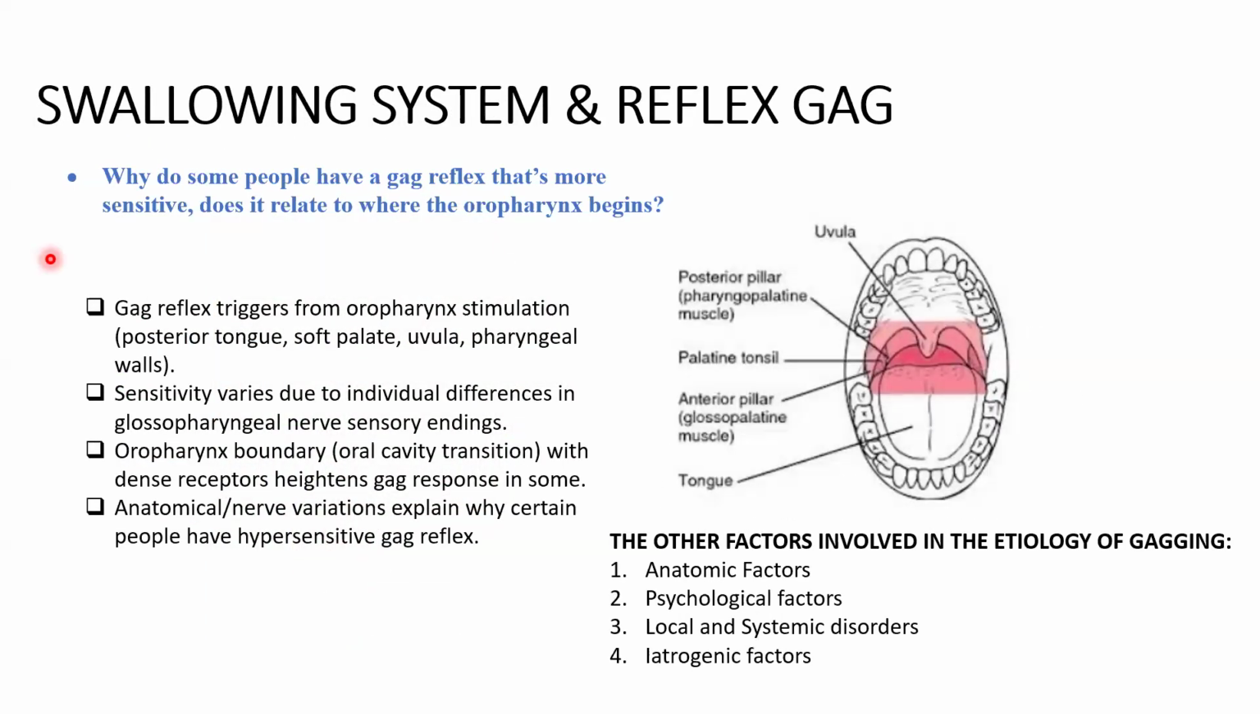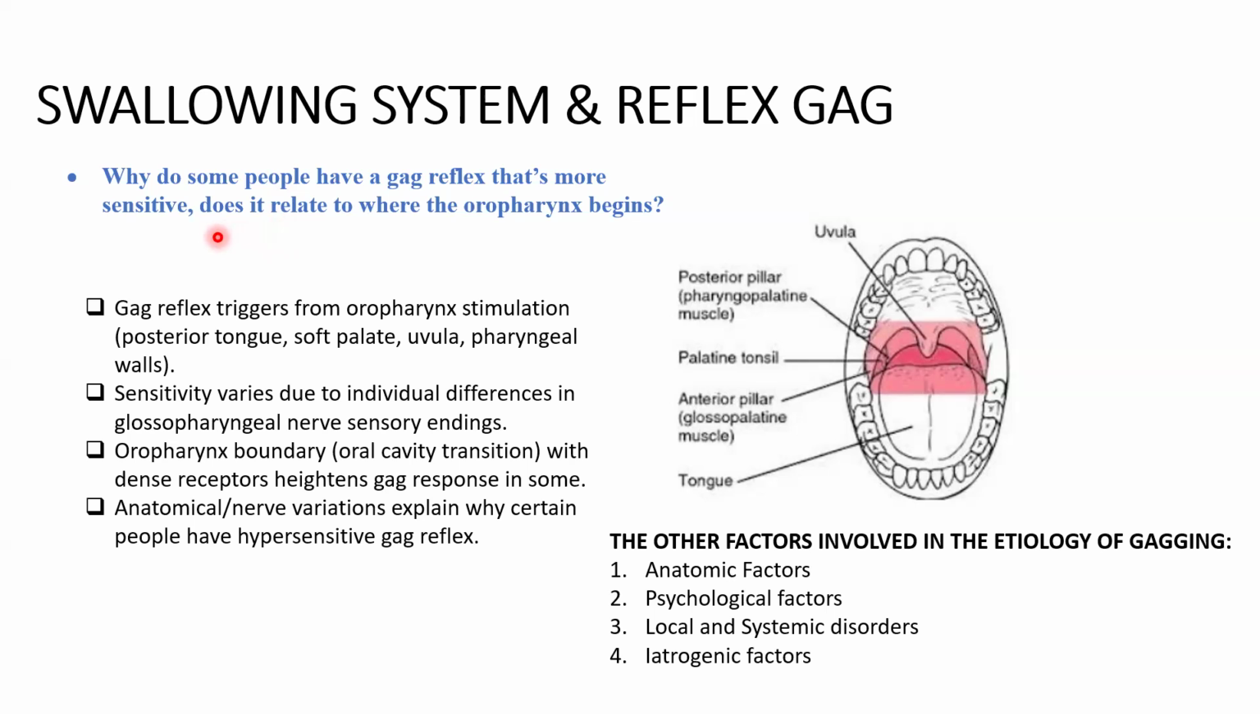Now we continue with the swallowing system and the gag reflex. In your questions, someone asked why some people have a gag reflex that is more sensitive, and whether it relates to where the oropharynx begins. Okay, the gag reflex is closely related to this swallowing protection, actually.